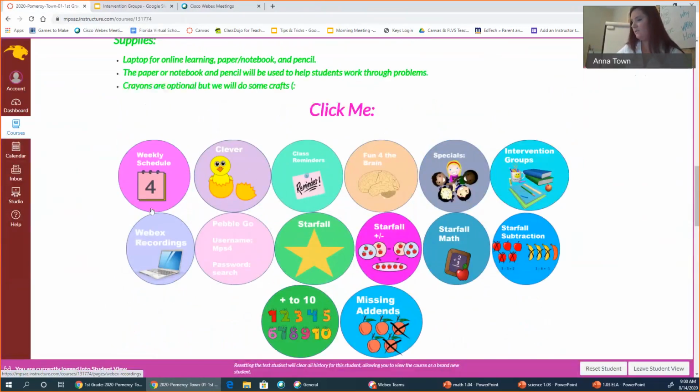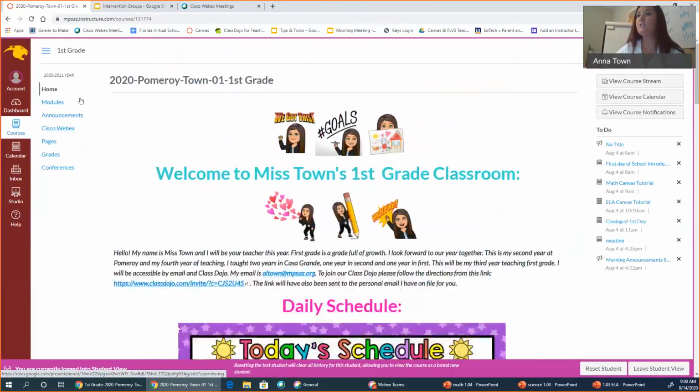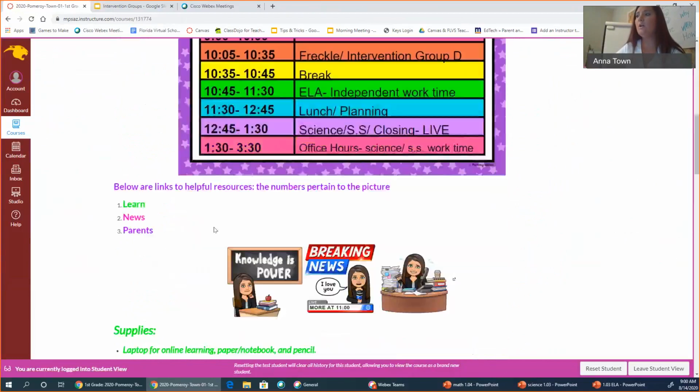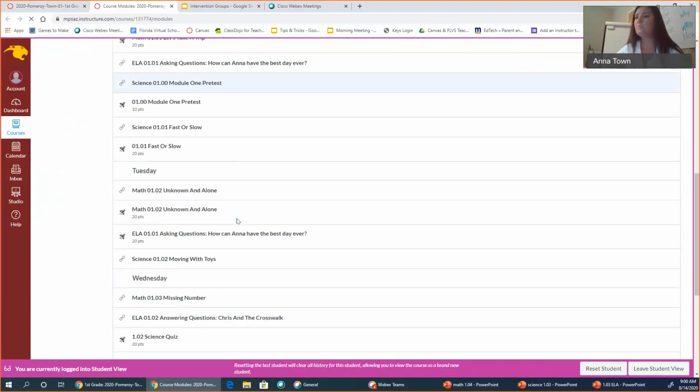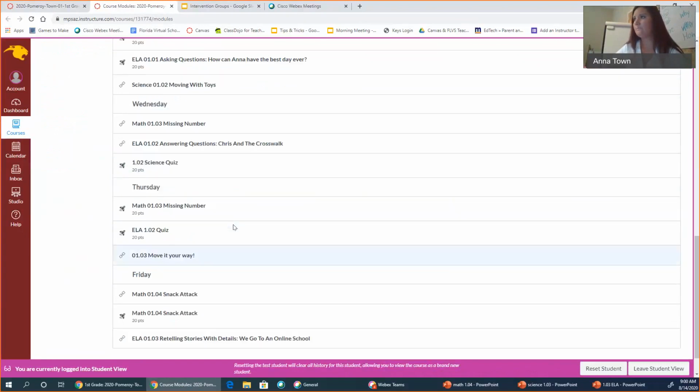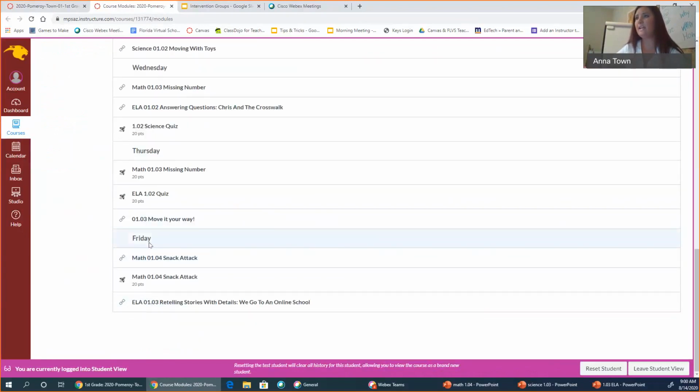I'm going to show you how to get to your modules. Again, you can click this modules button, which is underneath home, or you can click the desk. When you click the desk, you are brought to the modules page, and you have Friday. Today is Friday, so you will need to do the Math 1.04 module, the Math 1.04 quiz, which has 5 subtraction questions, and then our reading module. Don't forget during science time, you're going back to Thursday where you see 1.03. Move it your way, and you're going to do 6 more of the pages for that module.